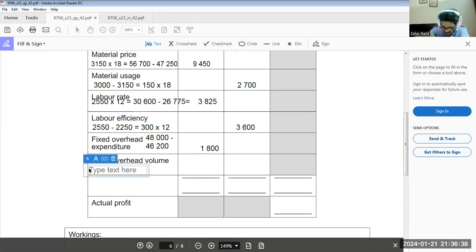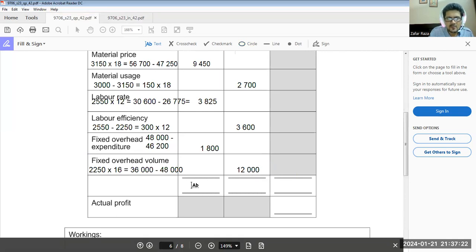Now fixed overhead volume variance. 48,000 is our standard, but for 2,250 hours multiplied by $16, we were supposed to spend 2,250 hours by $16. That would cost 36,000 minus 48,000 budgeted. That means it goes to 12,000 unfavorable.